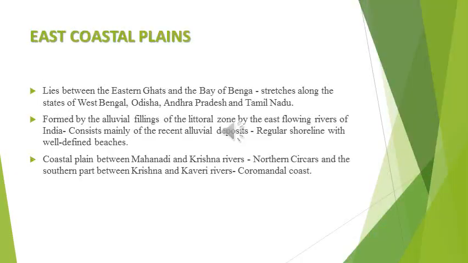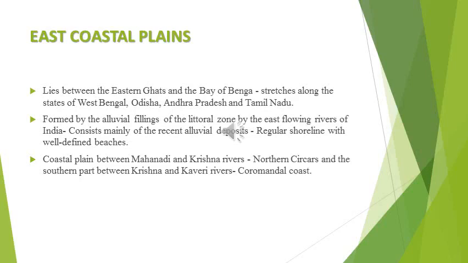Then the East Coastal Plain. The East Coastal Plain lies between the Eastern Ghats and the Bay of Bengal. It stretches along the states of West Bengal, Odisha, Andhra Pradesh and Tamil Nadu. The West Coastal Plain lies between the Western Ghats and the Arabian Sea. Likewise, the East Coastal Plain lies between the Eastern Ghats and the Bay of Bengal. It was formed by the alluvial fillings of the littoral zone by the east flowing rivers of India. Most of the peninsular rivers flow towards the Bay of Bengal, so they collect the sediments and deposit them in the East Coastal Plain.